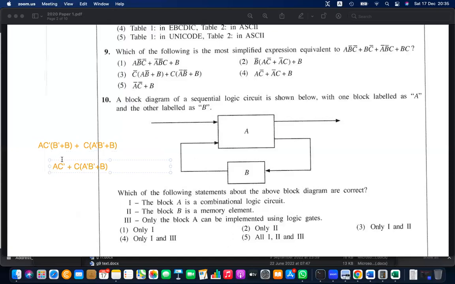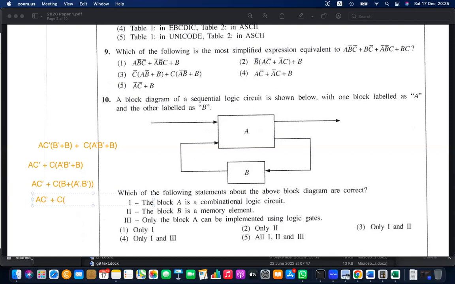So let's use a distribution law to this one, and that will distribute this AC naught. You can write this as C is outside, then let's bracket it again, A naught and C, A naught and B naught. You can write something like this. Then you can distribute B or with both. That will give you AC naught, and then C.